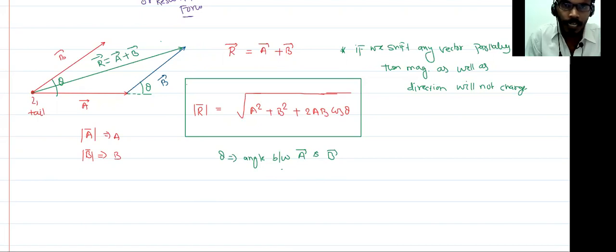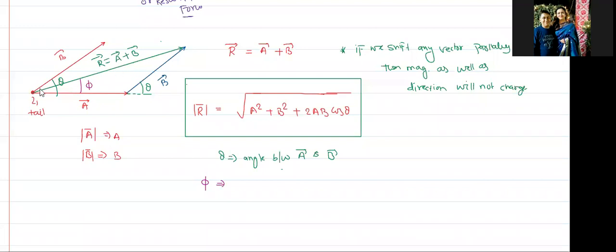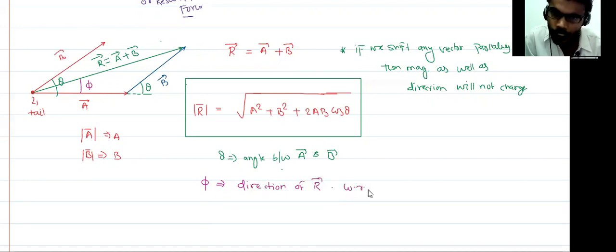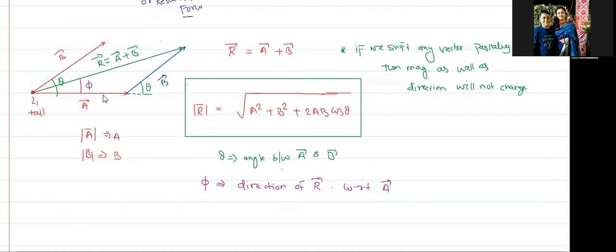So if I want to calculate this angle phi, what is phi? It shows the direction of R vector, because this vector makes an angle with this vector. So the direction of R vector is represented by this phi. So phi is the direction of R vector with respect to A vector.